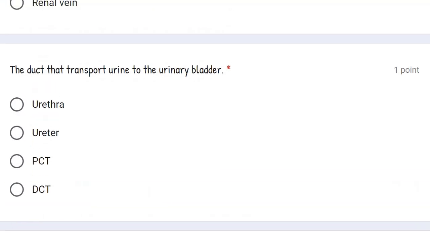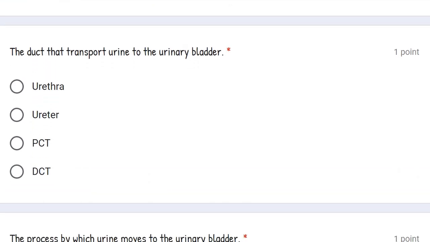Our next question is, the duct that transports urine to the urinary bladder. The duct that transports urine to the urinary bladder from the kidney is the ureter. The correct answer is ureter. Urethra transports urine outside the body, not to the urinary bladder. So urethra will not be the answer. PCT, not at all, because the term urine is never used in PCT. DCT will not be the answer. Yes, in DCT we use the term urine, but DCT carries urine to the collecting duct, not to the urinary bladder. So the correct answer is ureter.